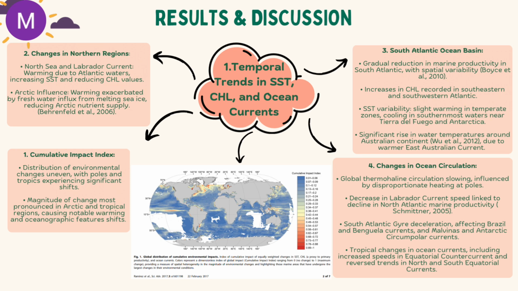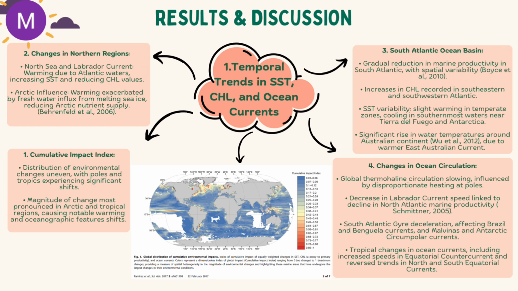So for the results and discussion, the first is temporal trends in SST, chlorophyll concentration and ocean currents. Cumulative impact index shows distribution of environmental changes is uneven, with poles and tropics experiencing significant shifts. Magnitude of change is most pronounced in Arctic and tropical regions, causing notable warming and oceanographic feature shifts.